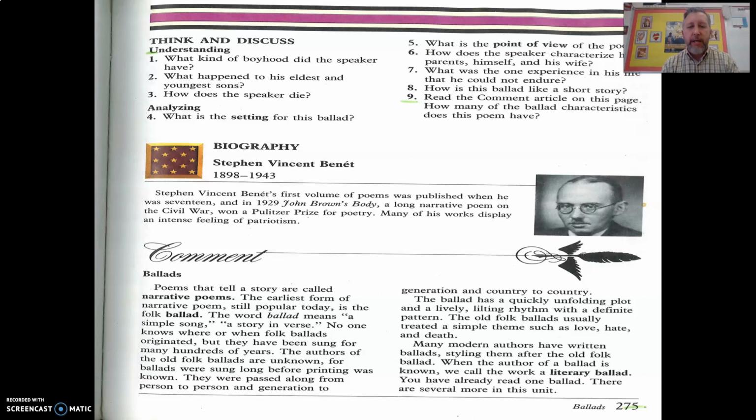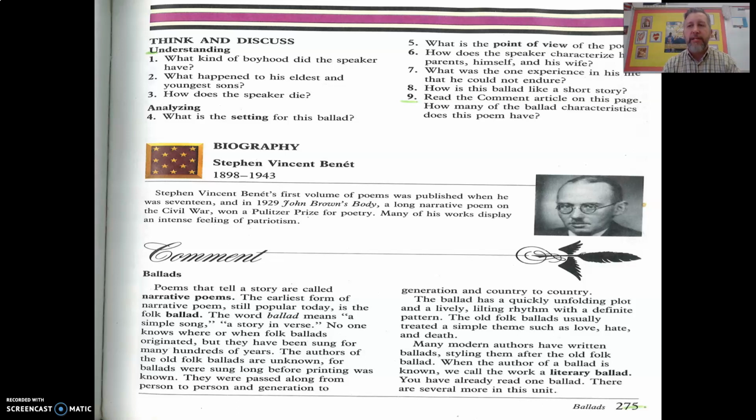Stephen Vincent Benet's first volume of poems was published when he was 17, and in 1929 came John Brown's Body, a long narrative poem on the Civil War. If you remember John Brown from our study of the Civil War, he was the one who protested slavery and ended up being hanged for an uprising that he started. Benet won a Pulitzer Prize for poetry, and many of his works display an intense feeling of patriotism.